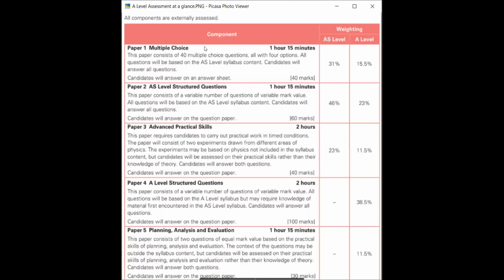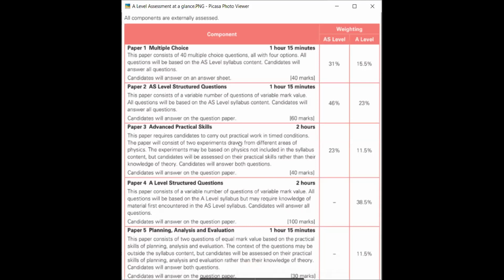Now here we have something more for you. That is your syllabus assessment. How you will be assessed in AS and A level. In AS, how many papers do you have? Do you know? Sir, yes, 5. No. In AS, you have three papers. This is the whole A level. AS and A level completely is shown here. For AS, we have paper one, paper two, and paper three.